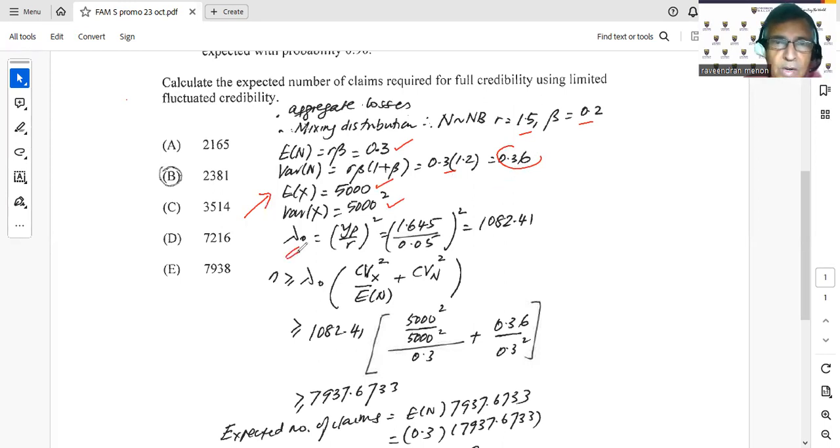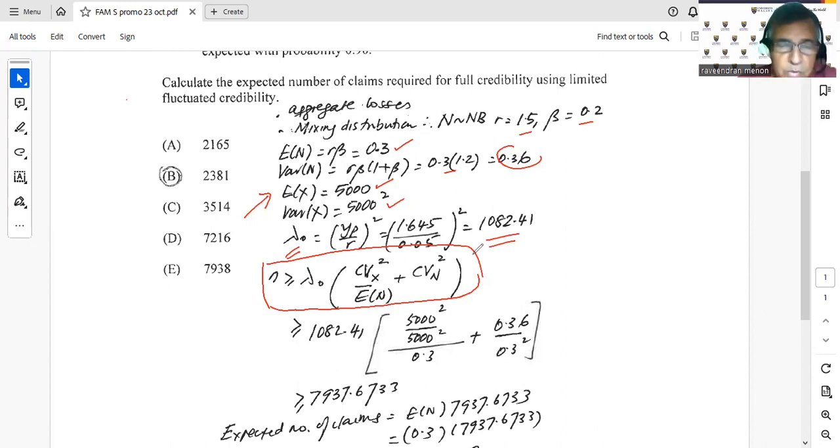So lambda naught, I told you how to get it just now: y_p over r, whole thing squared. You'll get this number. Some of us have memorized this number, 1082. If you know it, just go ahead and use it, but I'm just trying to make this complete. I reminded you of this formula in class, when we talked about the number of claims that we need for full credibility. How we get to this formula, maybe we can talk about it in another video, but I'm just trying to solve the problem as quickly as I can.